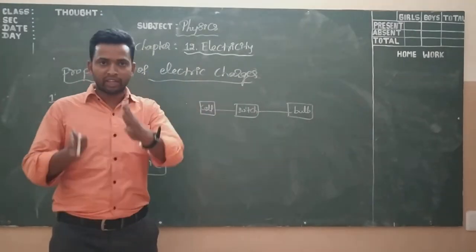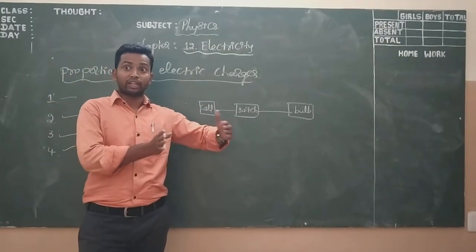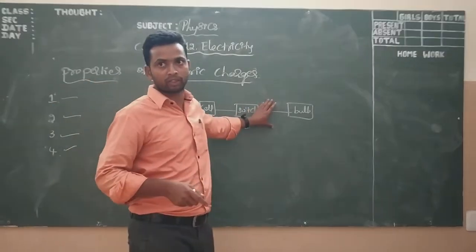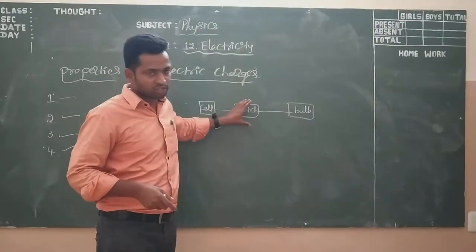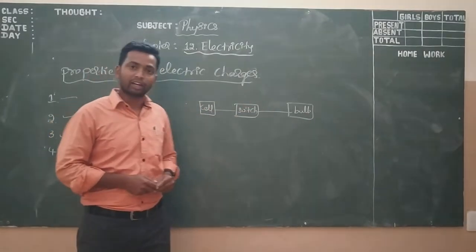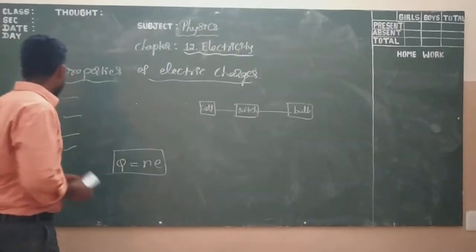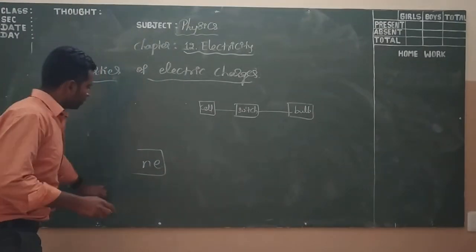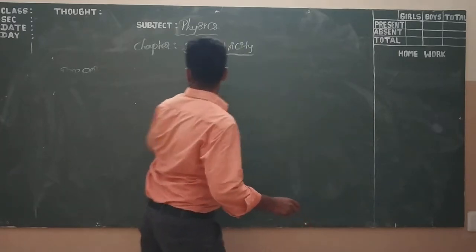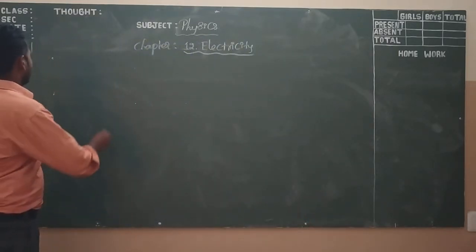If you define it properly, an electric circuit is a continuous closed path of electric current.